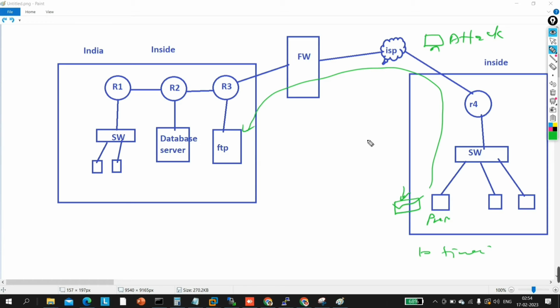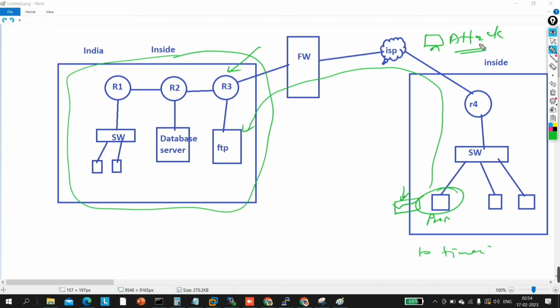And as you know, this is my employee, so I will allow this user to come inside my network. So the firewall will definitely allow the traffic which is coming from Praphul's computer, right? Because he is also working for the same company. So this attacker can disturb my entire inside network, yes or no? If they put some virus, because of that virus my entire network can be corrupted, my entire network can be disturbed, yes or no?